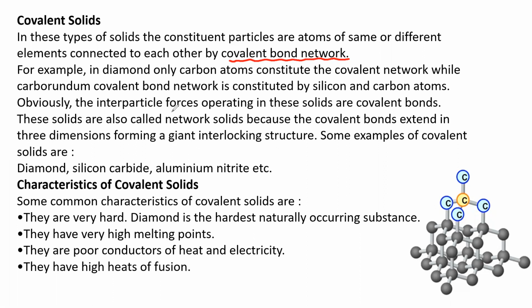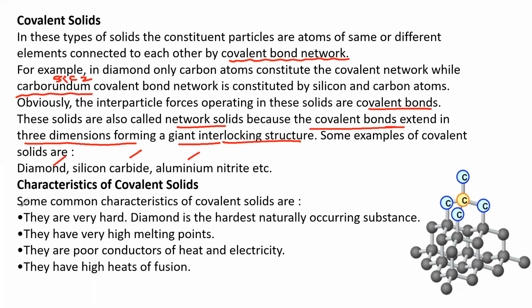For example, in diamond, only carbon atoms constitute the covalent network, while in silicon carbide the covalent bond network is constituted by silicon and carbon atoms. Silicon carbide, SiC, is carborundum. So obviously, the interparticle forces operating in these solids are covalent bonds. These solids are also called network solids because the covalent bonds extend in 3 dimensions, forming a giant interlocking structure. Some examples of covalent solids are diamond, silicon carbide, aluminum nitride, etc.